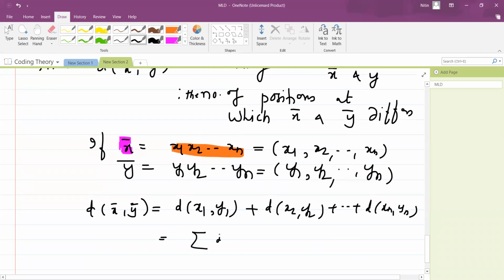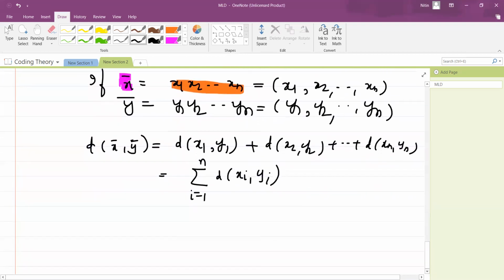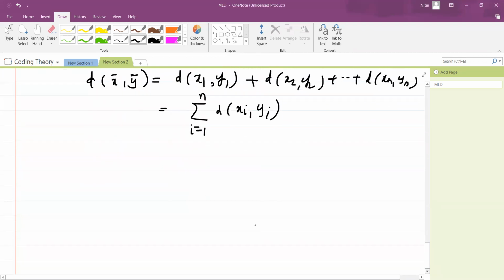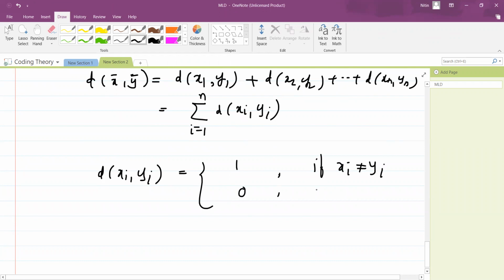It is what? Summation of d of x_i comma y_i, where i is running from 1 to n. But now you may be curious to see what is this d of x_i comma y_i. So we define d of x_i comma y_i to be 1 if x_i is not equal to y_i, and it will be 0 if x_i is equal to y_i.